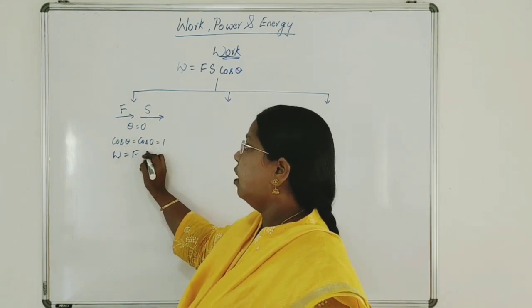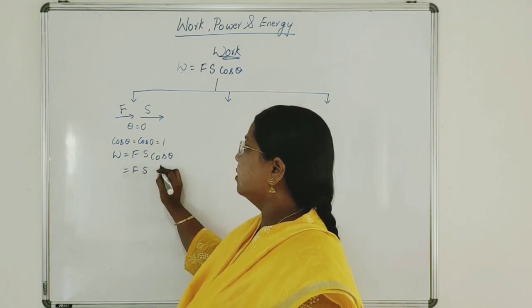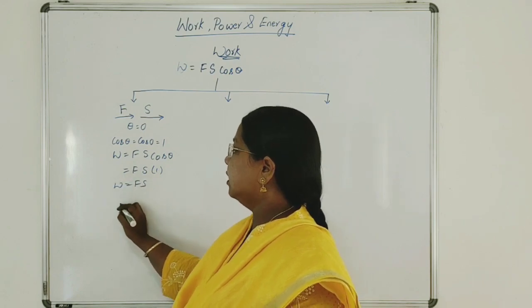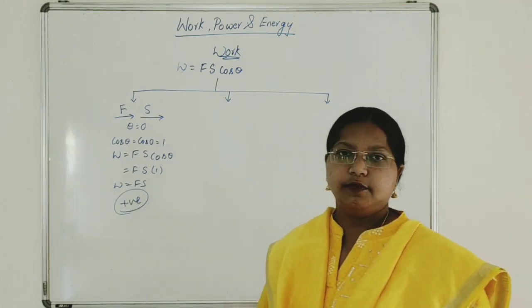W is equal to Fs cos theta. So Fs into 1. So work done is equal to Fs. It is a positive value. So work done is positive.